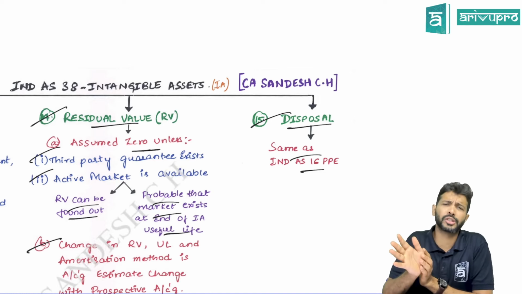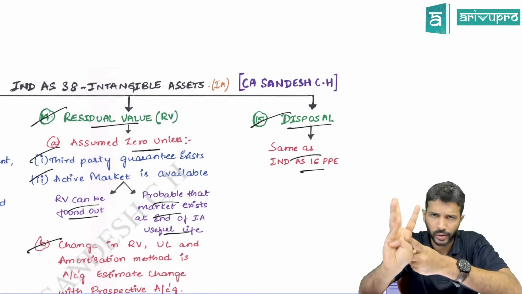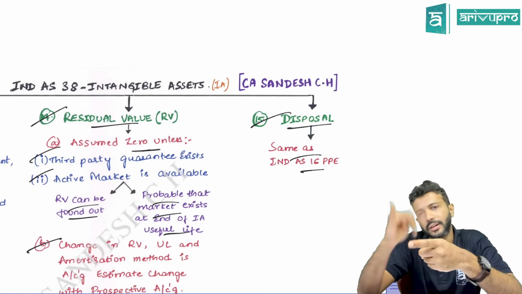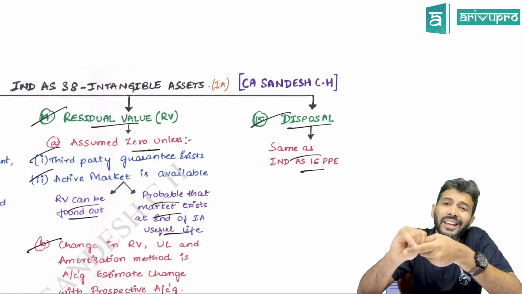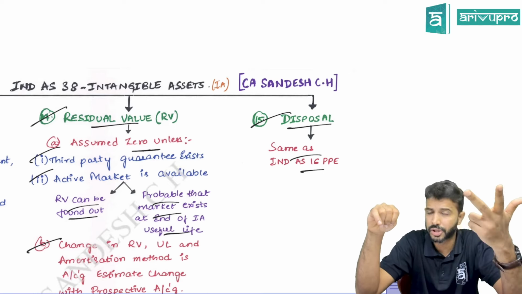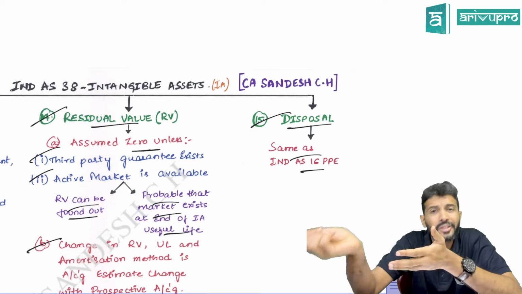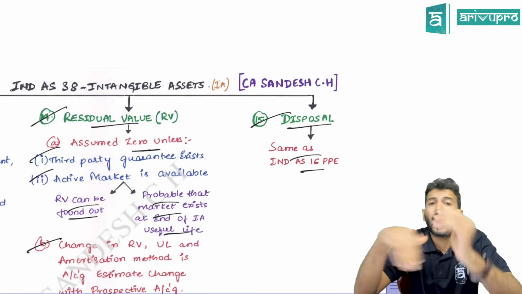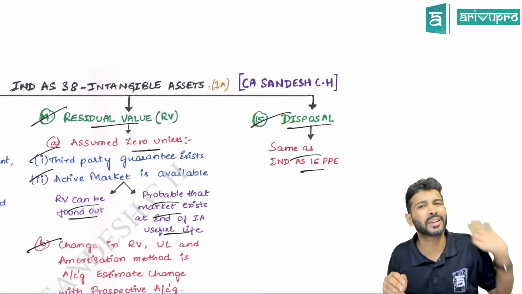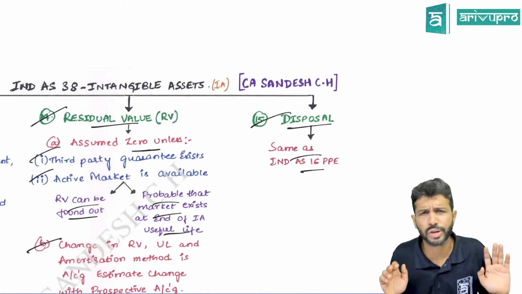If I can bring in one more, called disclosure. Disclosure one, you give a reconciliation of the opening balance to the closing balance of intangible assets. Any impairment loss, if you have recognized, you give that disclosure. You give a disclosure of the reversal of impairment loss. If you have done any revaluation, you disclose the date of revaluation, who did the revaluation, his assumptions, and how much you got as revaluation surplus. What depreciation method you have used, you disclose. How you estimated the useful life, you give that disclosure, which is the same as PPE. And also if you have received any government grant, give a disclosure of that as well.